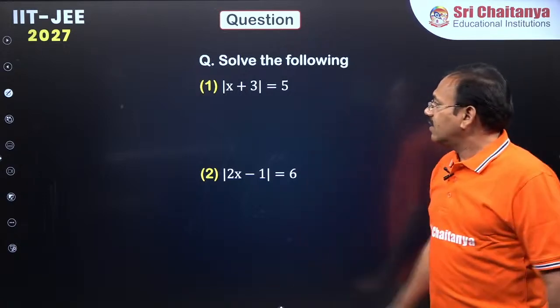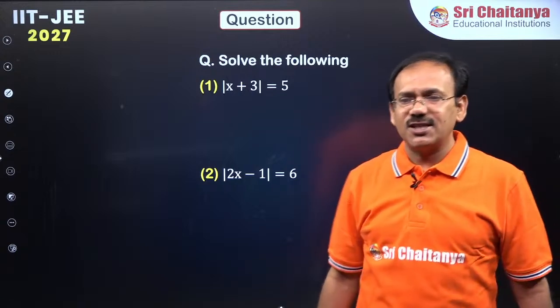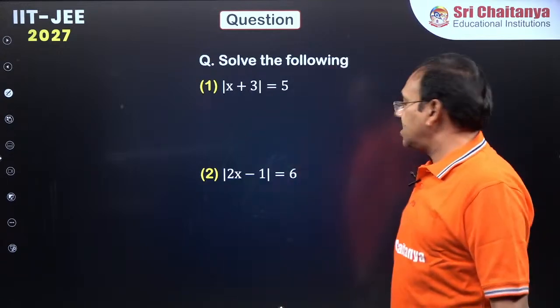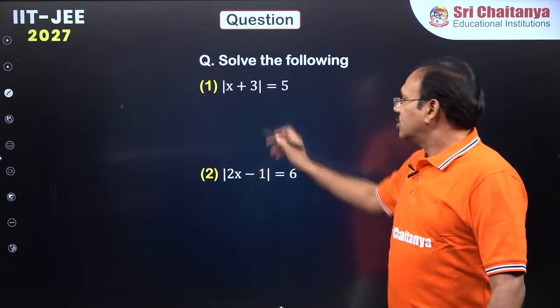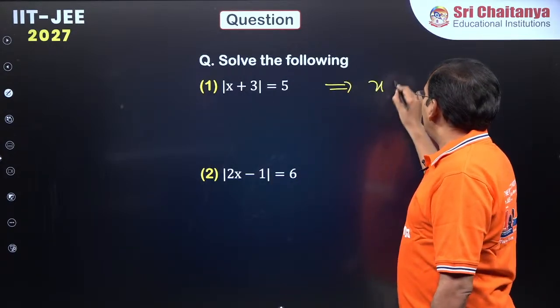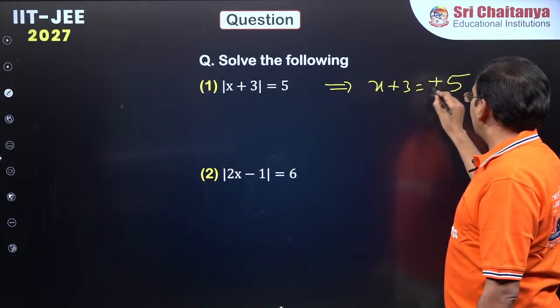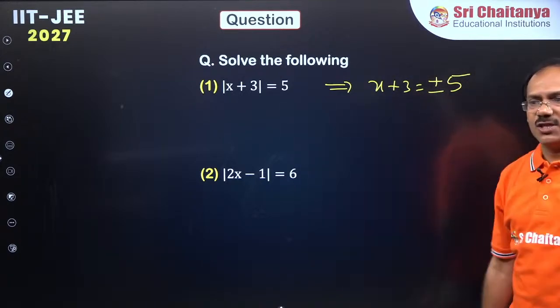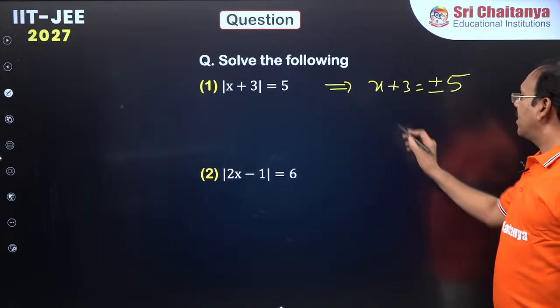Okay, everyone, this is a modulus equation. Can anyone help me to solve this equation, dear students? Mod x plus 3 is equal to 5. How to solve this? Modulus of something is 5 means x plus 3 is either 5 or minus 5. Modulus means you write plus or minus 5.